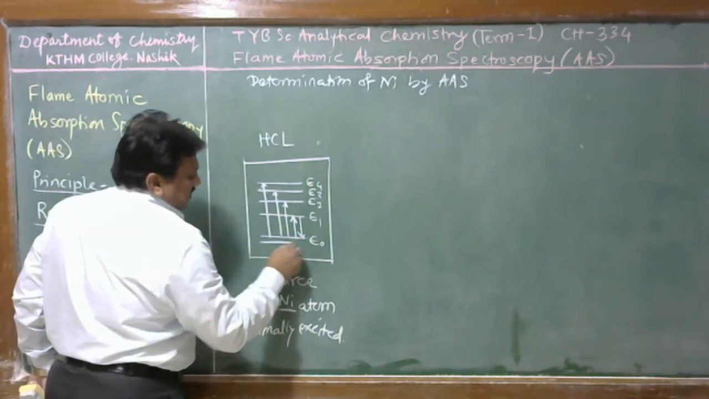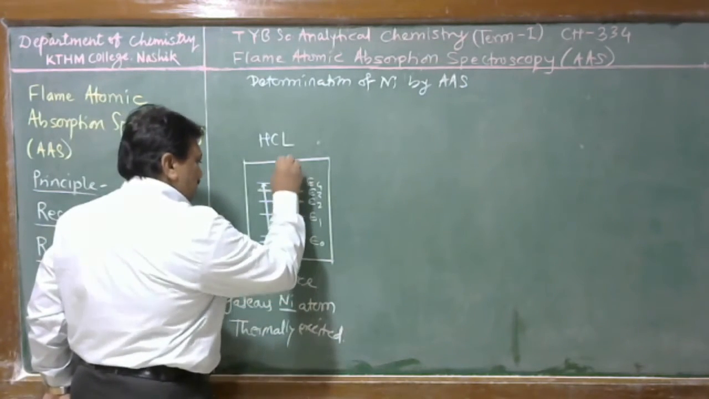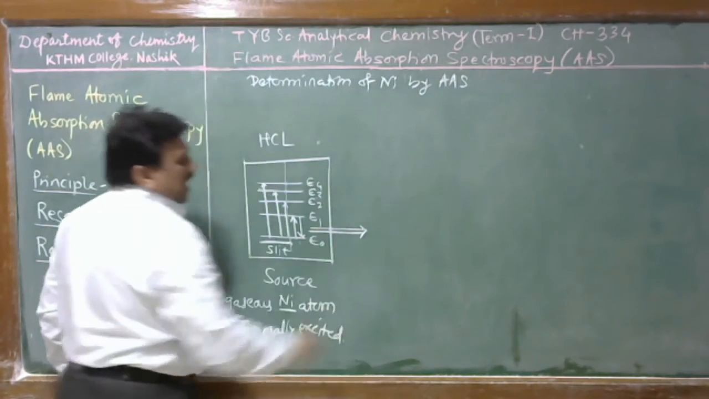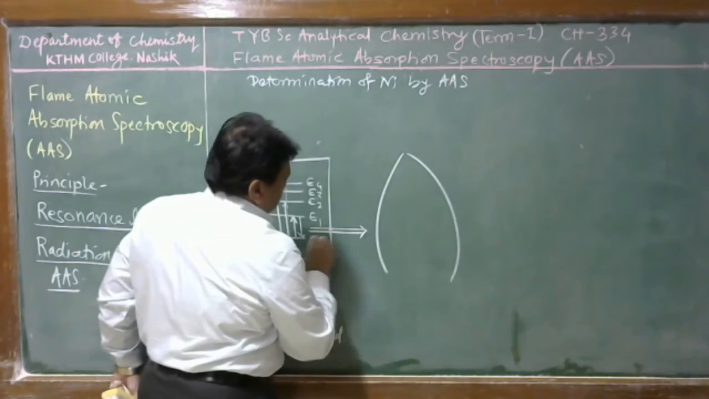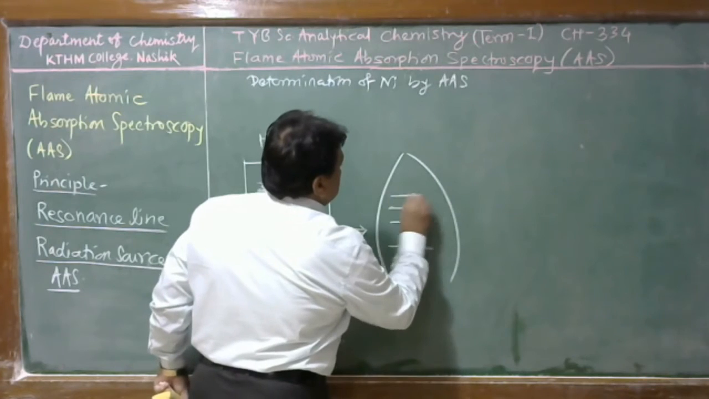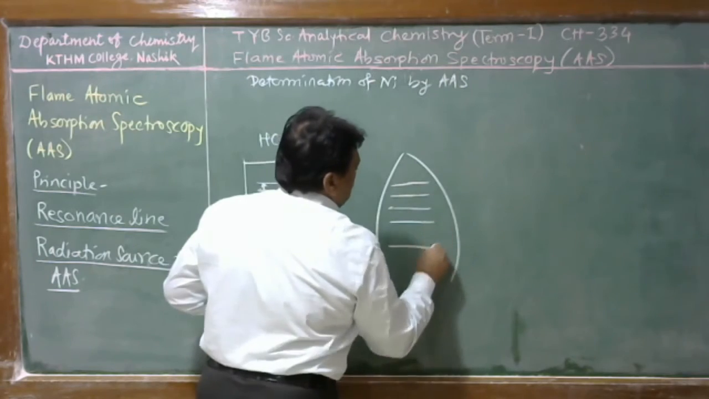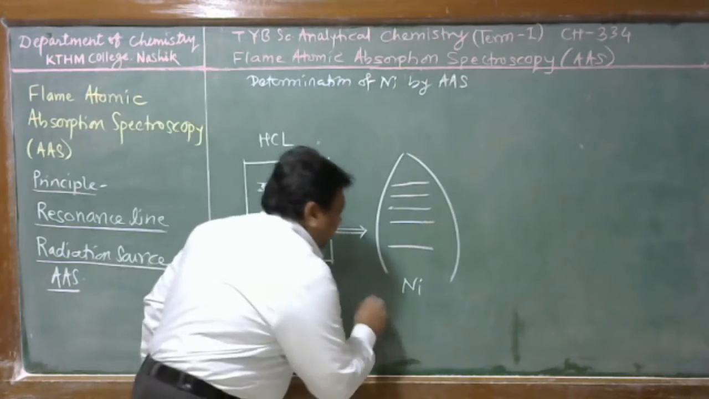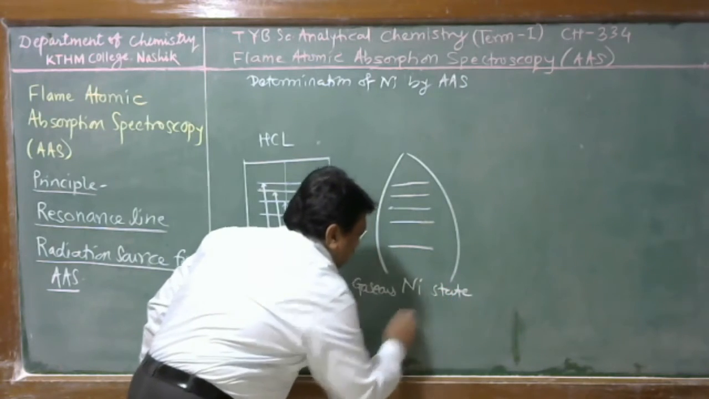these emissions are blocked by using a slit. Only the resonance radiations from the hollow cathode lamp are allowed to pass into the flame. Again, the flame consists of similar nickel atoms. Therefore, exactly the same energy will be provided from the source for excitation of these nickel atoms, present in the gaseous state from the sample.